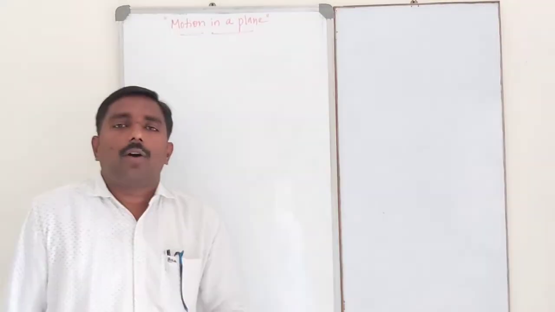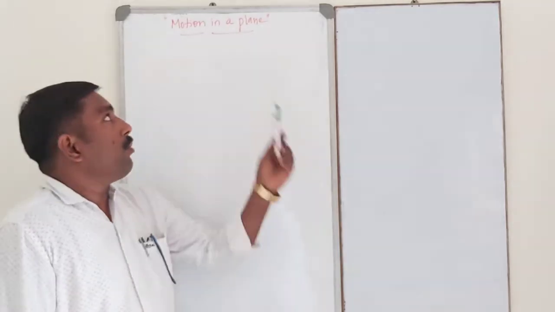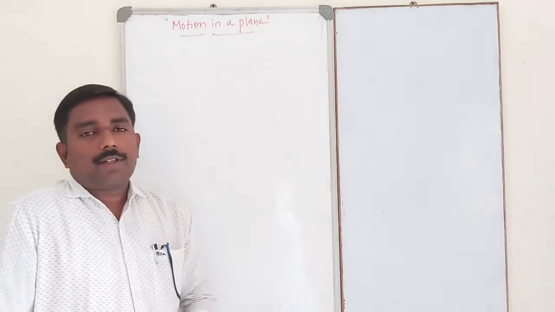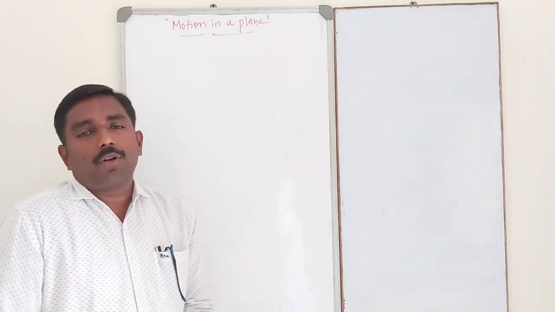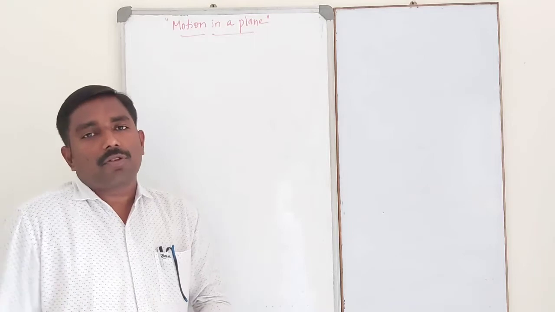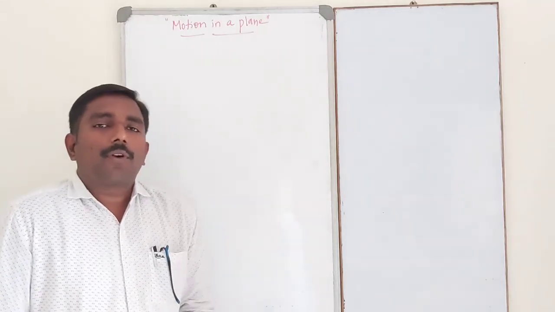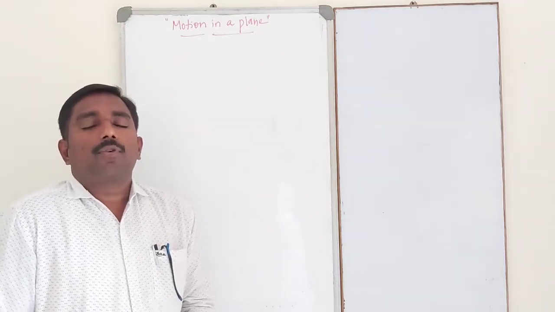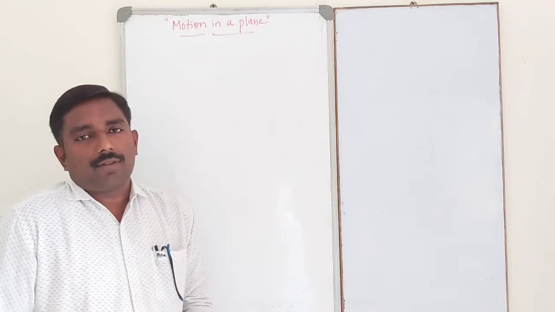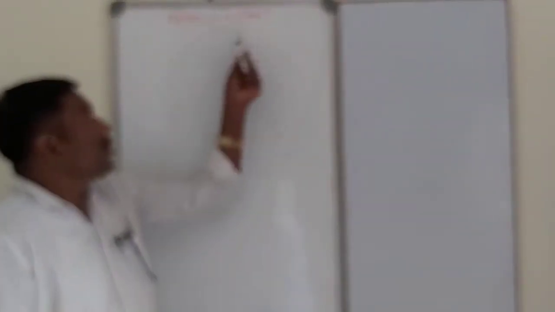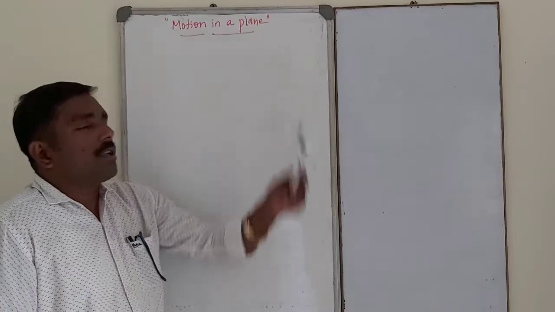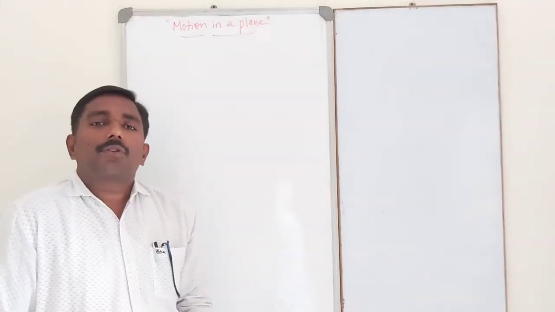Okay students, now let us discuss motion in a plane. In yesterday's class, we discussed motion in a straight line, that is, one-dimensional motion. Examples of one-dimensional motion are a freely falling body and a body moving along a level track, such as trains. Motion in a plane is the motion of a body in a plane surface. An example of motion in a plane is projectile motion.